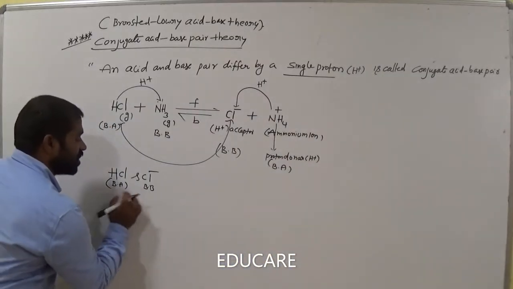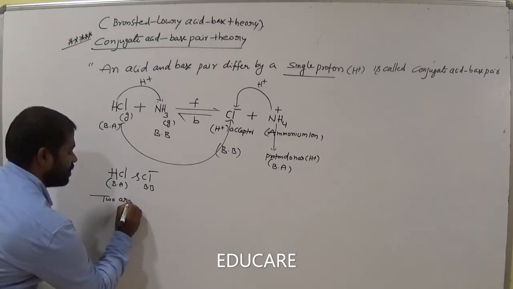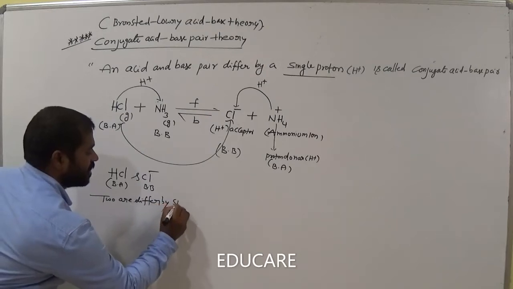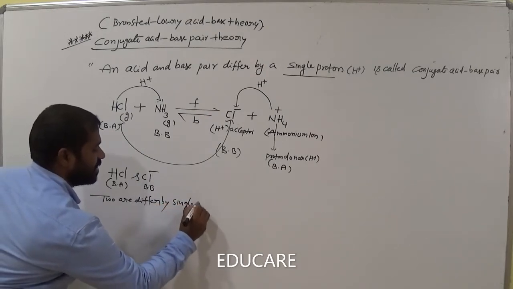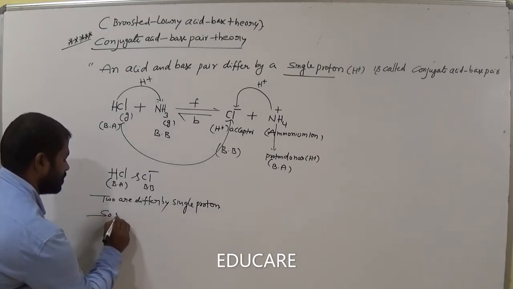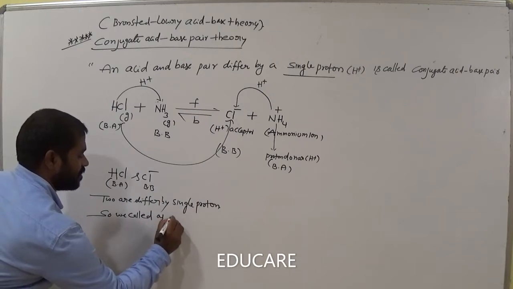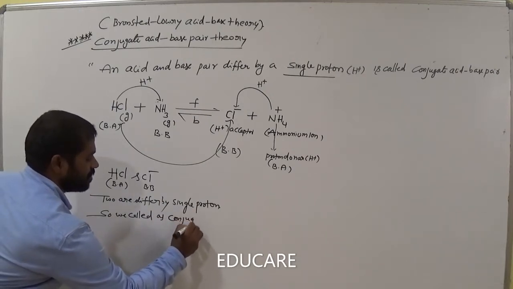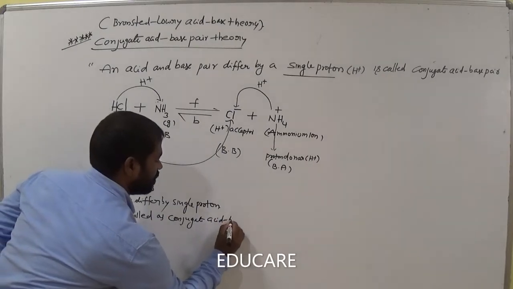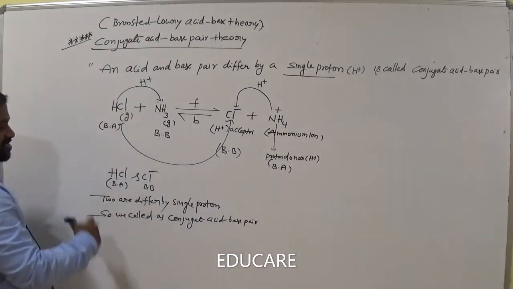That means these two differ by a single proton. Am I right? So we call these two a conjugate acid base pair.